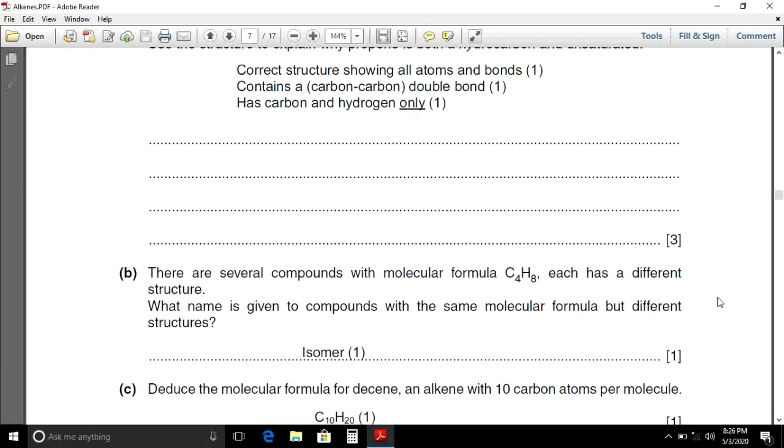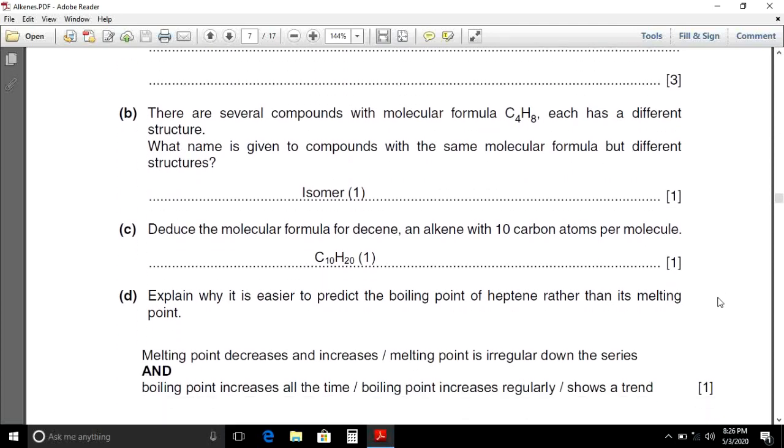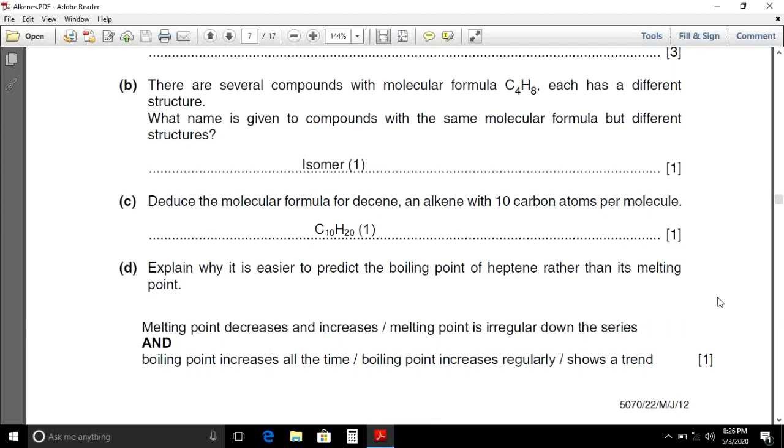B part. There are several compounds with the molecular formula C4H8. Each has a different structure. What is the name given to the compounds with the same molecular formula but different structures? As you know, the molecules having the same molecular formula but different structural formulas are known as isomers of each other.